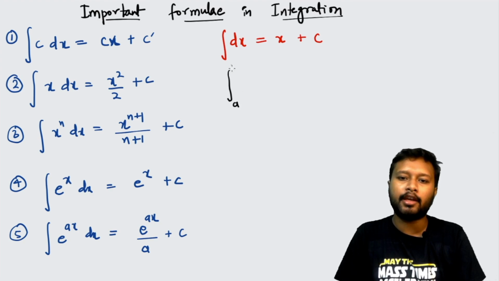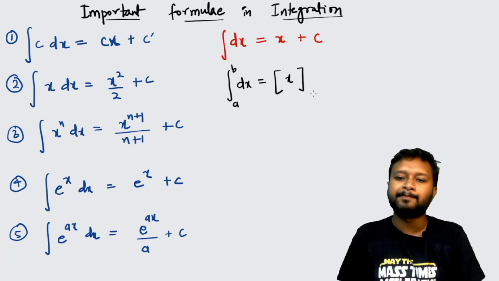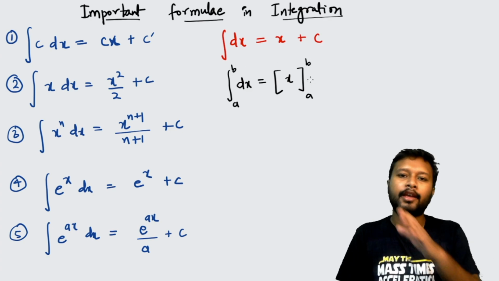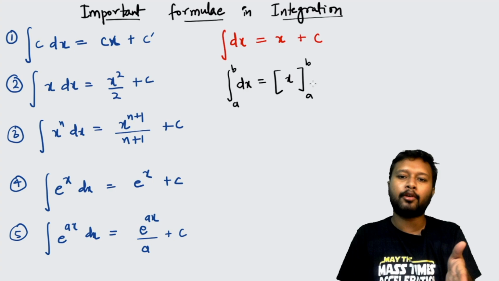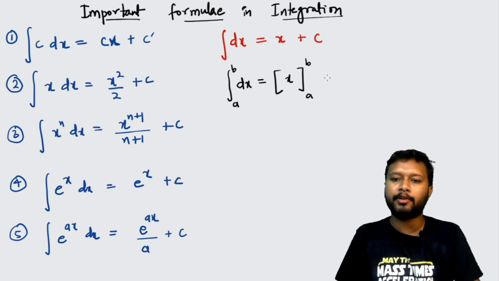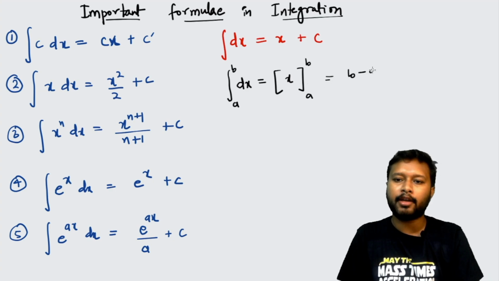So if I have a and b as the limits of this dx, in that case it is going to give me x. The value will be the same, but now I'll not put any constant here, I'll just put the values like the lower limit and the upper limit. The formula is that you have to subtract the lower limit from the upper limit. So upper limit minus lower limit is what you have to do. So it will be b minus a. That is going to be the final answer of this.